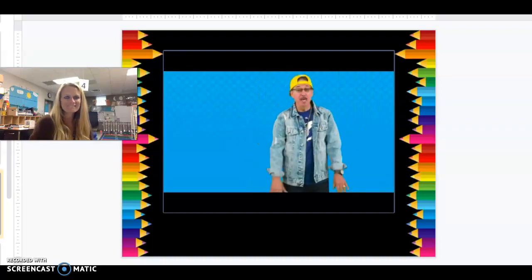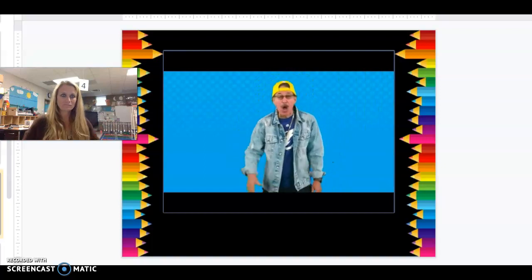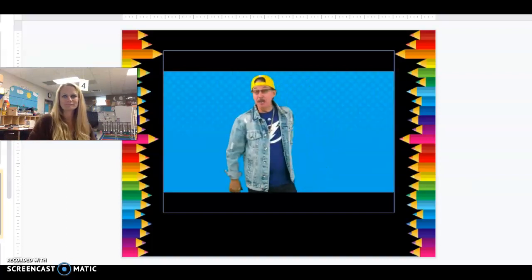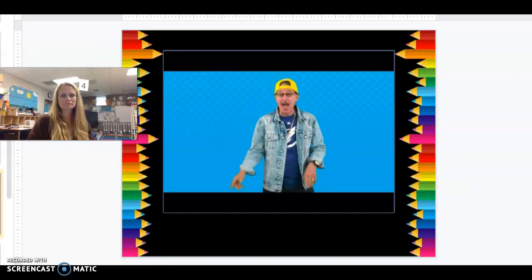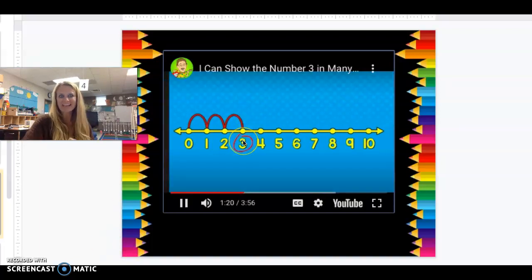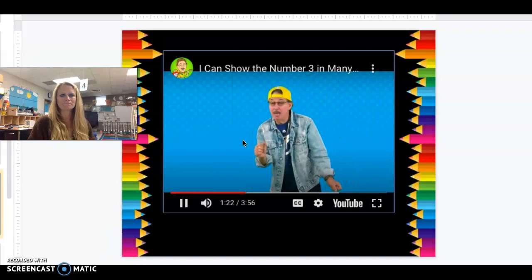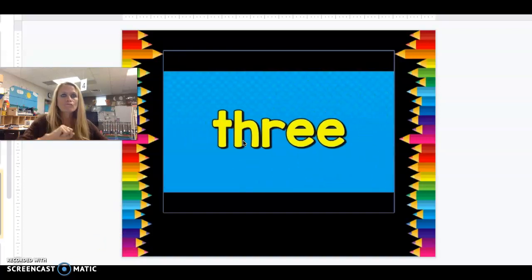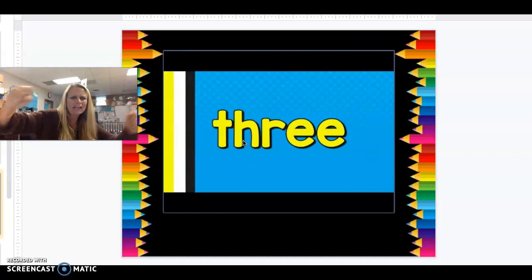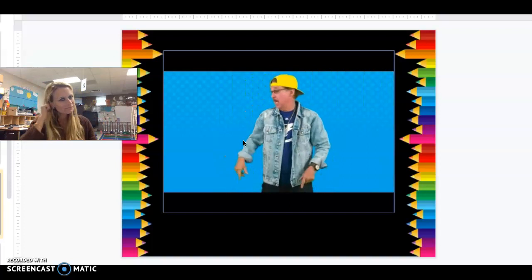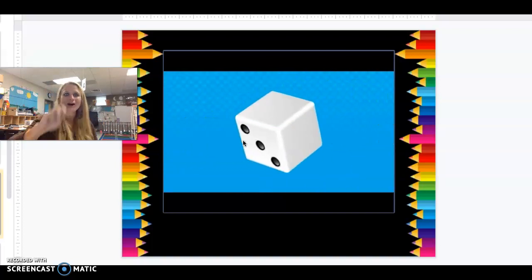I can show the number 3 in many ways. I can show the number 3 with tally marks, like this. 3. I can show the number 3 on a number line, like this. 1, 2, 3. I can show the number 3 as a word, like this. 3. I can show the number 3 on dice, like this. 1, 2, 3.